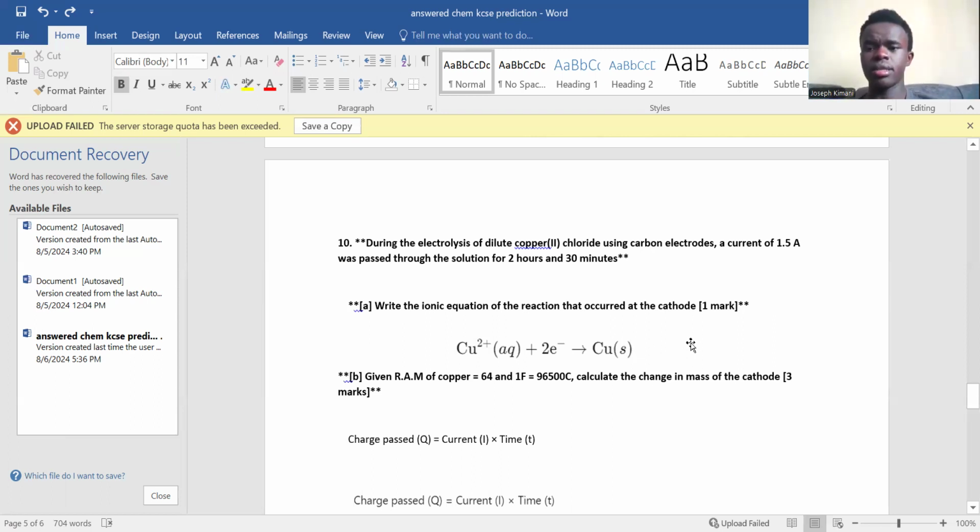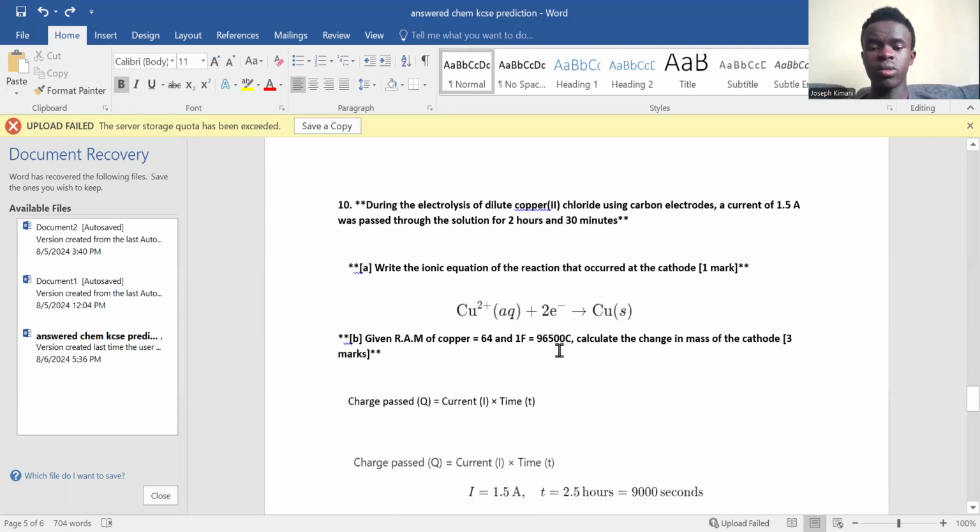Copper, solid copper fragments or something. So now, if you expect to have solid copper at the cathode, it means that the copper was in dilute state, or aqueous state in other words. So you have copper-2 ions here. They will gain electrons. If you add 2 electrons to copper-2 ions, you'll have copper as solid. That will be the reaction at the cathode.